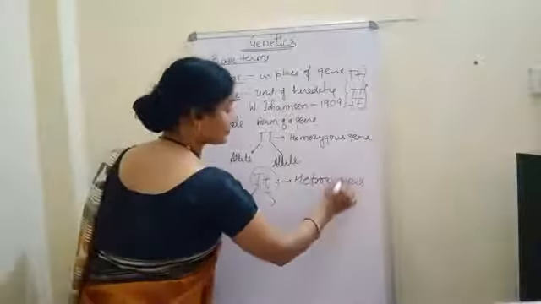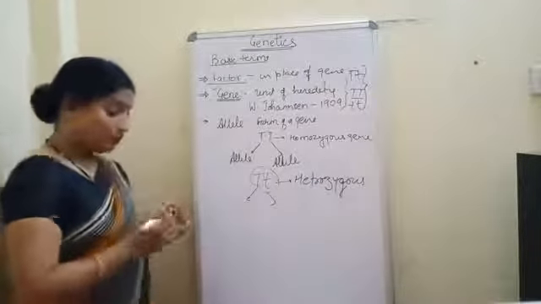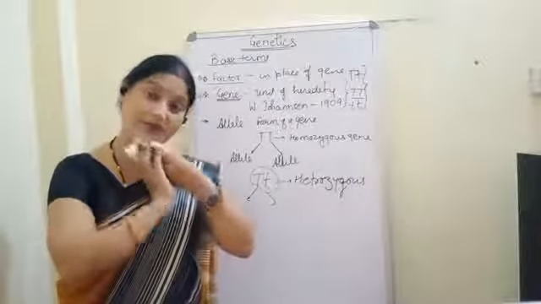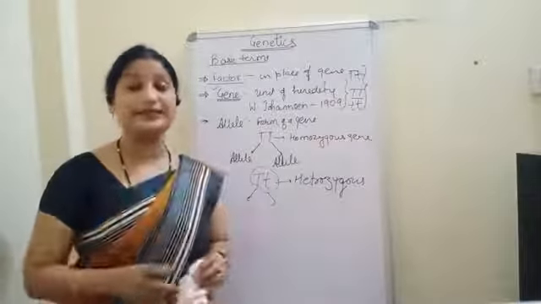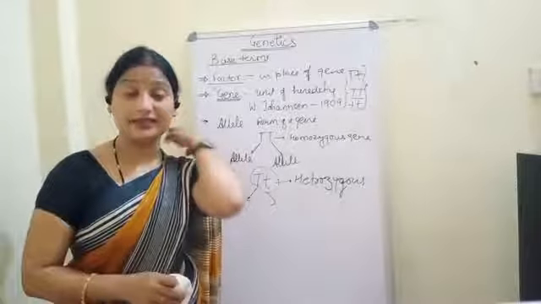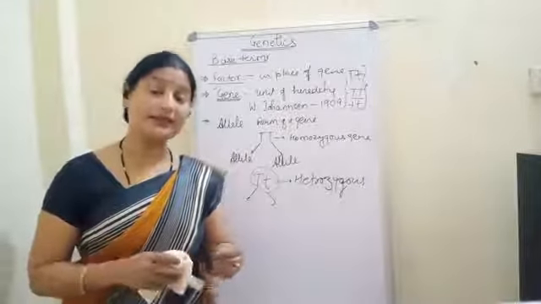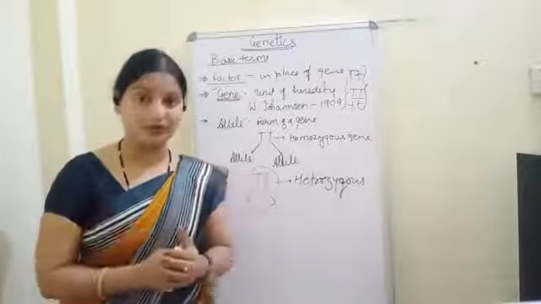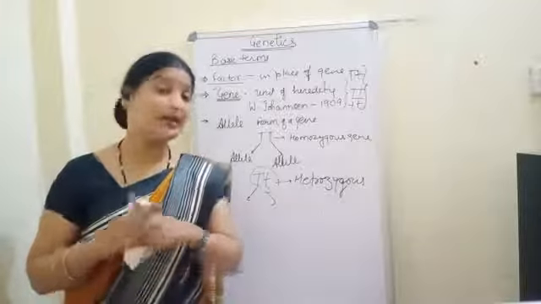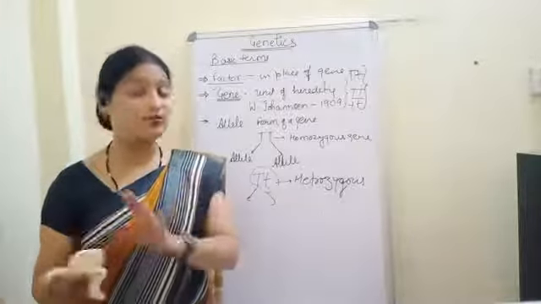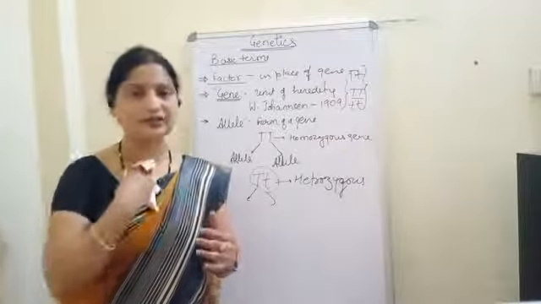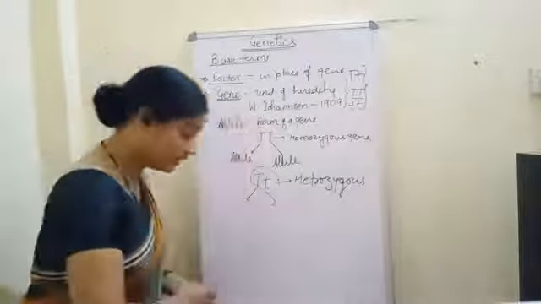Gene is the unit of heredity, given by Johansen in 1909. Genes are always written in pairs, and the single one is called an allele. It is a form of a gene. When we talk about the same alleles, it is called a homozygous gene, and if we talk about different alleles, it is called a heterozygous gene. So these four terms are clear.